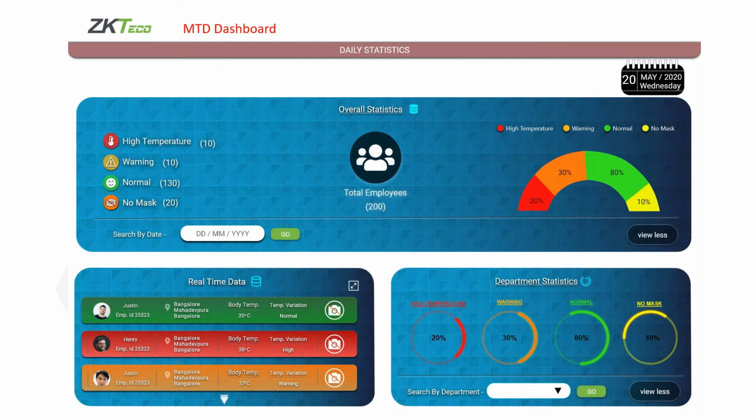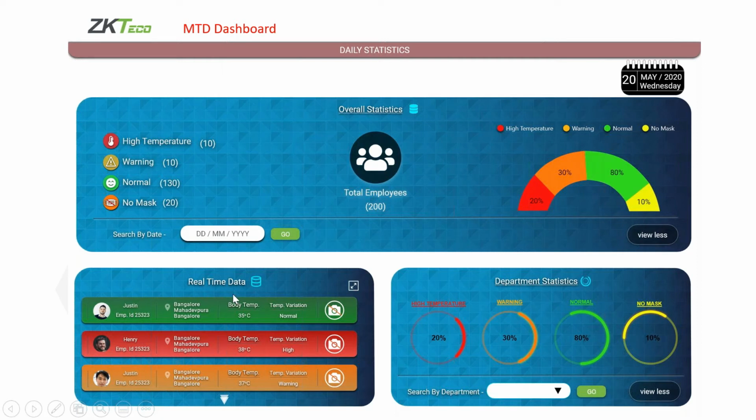On your screen, what you're seeing is high temperature, warning, normal, and no mask. In the dashboard, we want to show some statistical information. Okay, we don't want to make it paragraph-style. We want to make some kind of statistics report, like a pie chart, bar chart, and so on.